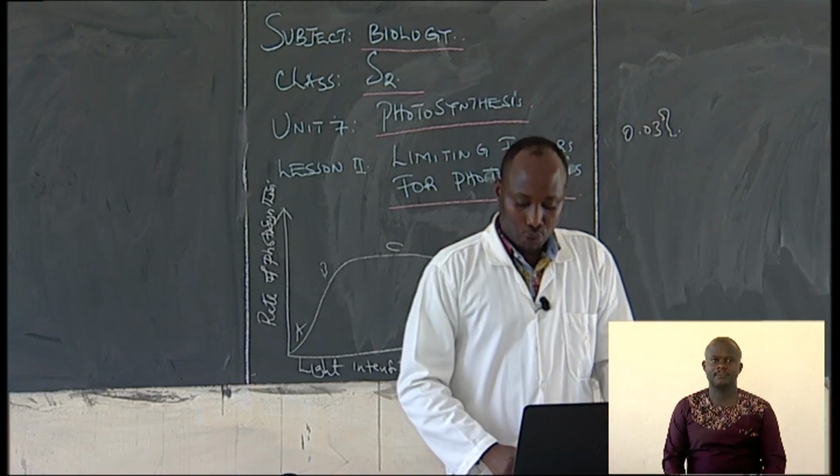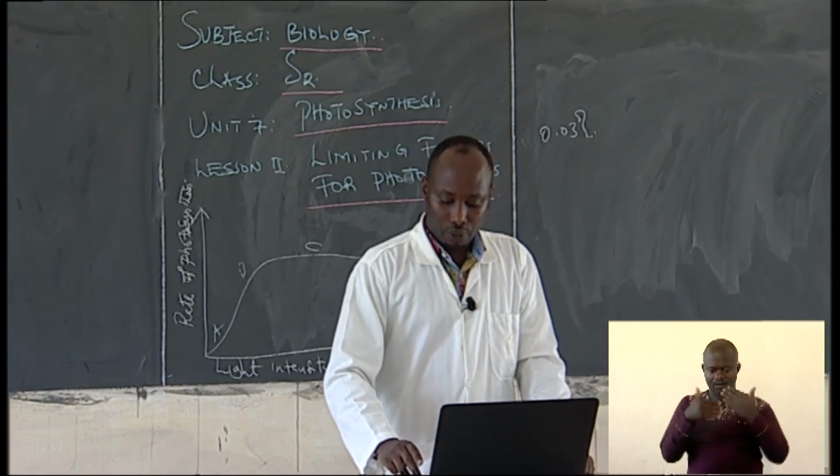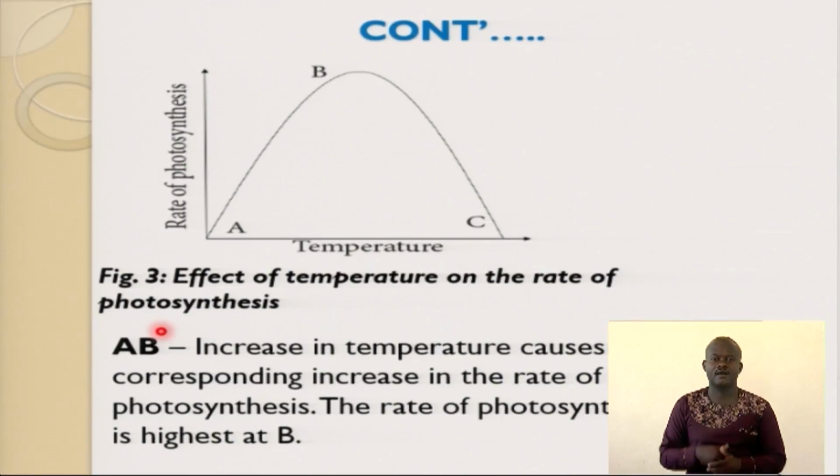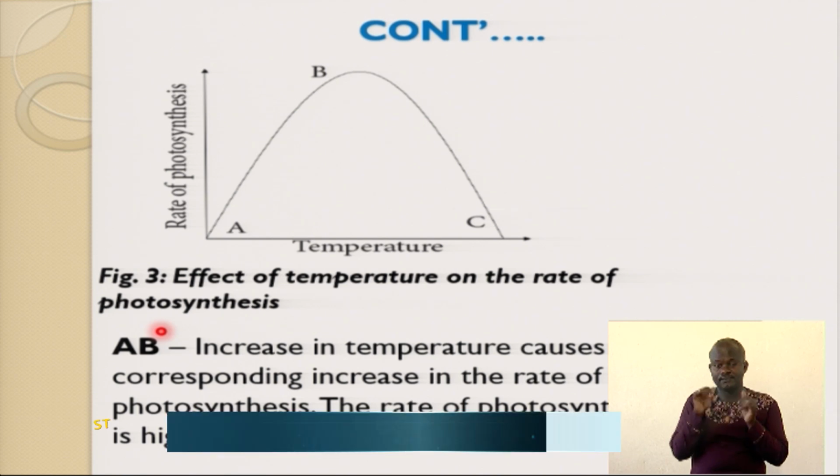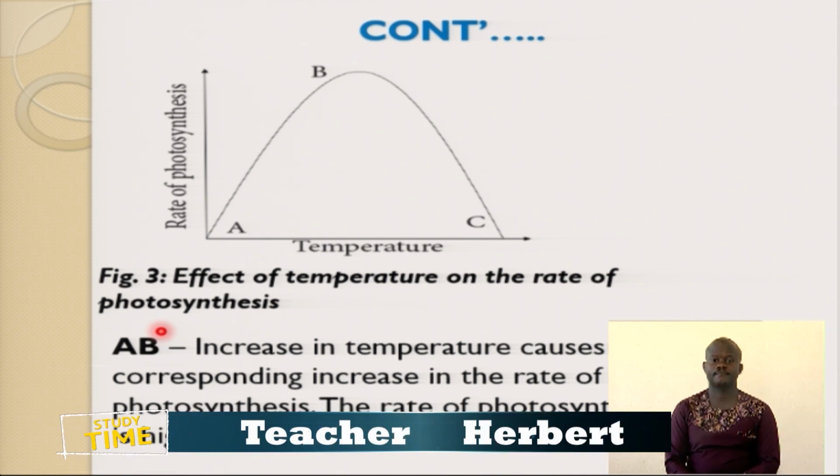Let's have the diagram to show how the process takes place. I have another chart. This is chart 3, figure 3. The rate of photosynthesis increases as the temperature increases. Let me try to show you the graph. Most of these things involve graphs.